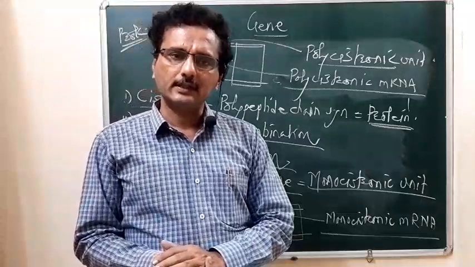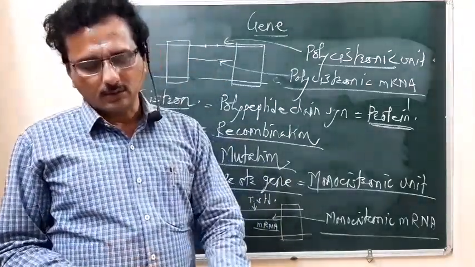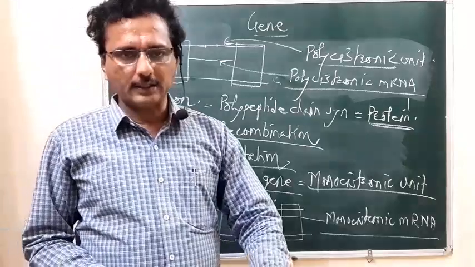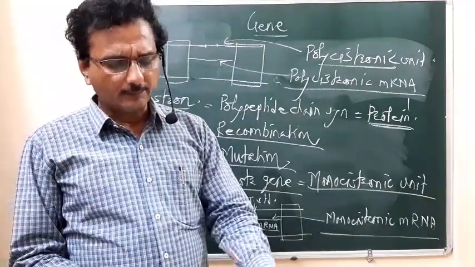Then we will see further, as per your syllabus or curriculum, the next part.